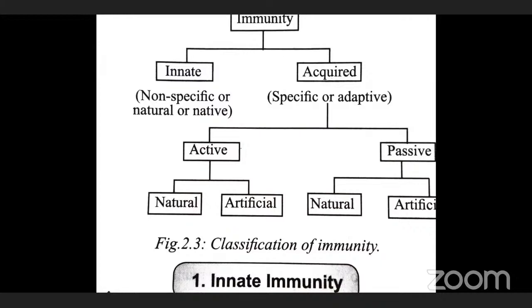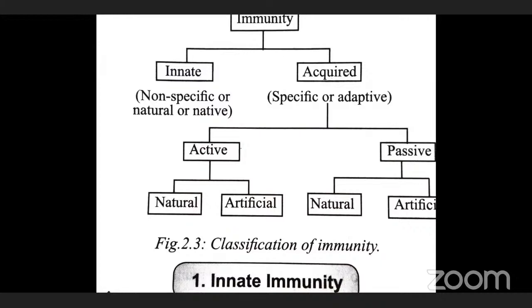Acquired immunity means we can receive some immunity, or the immunity will be stimulated by infection or vaccination. That is called acquired immunity. That's why it is called adaptive immunity. Acquired immunity is a specific immunity. We will discuss it one by one.